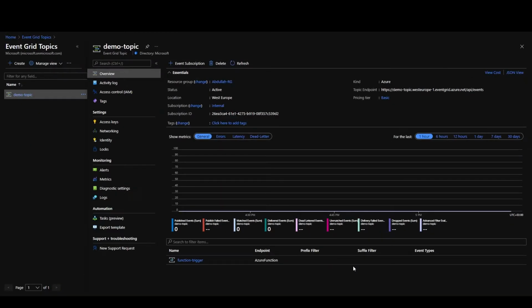Now let's do a quick demonstration. In this case, I created an Event Grid topic resource on Azure called Demo Topic. And in an Event Grid topic resource, you can add event subscriptions. So whenever you post to those topics, the Azure Event Grid topic will push those events to the subscribers, and then the subscribers would then trigger certain outputs.